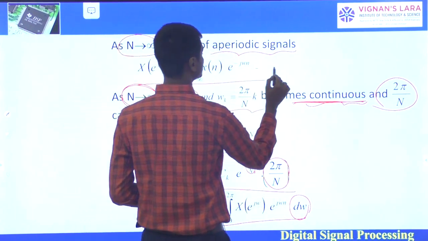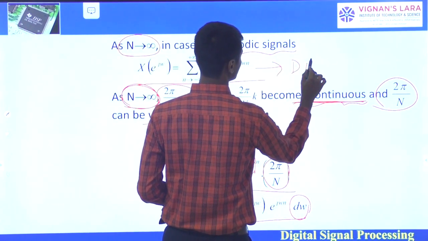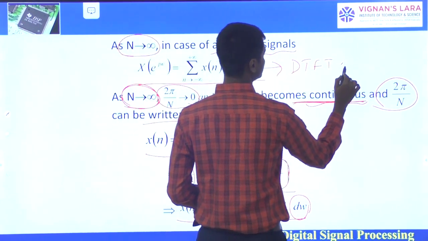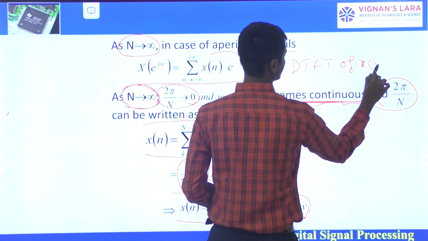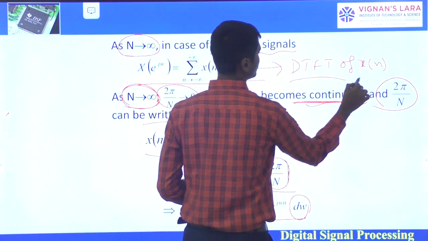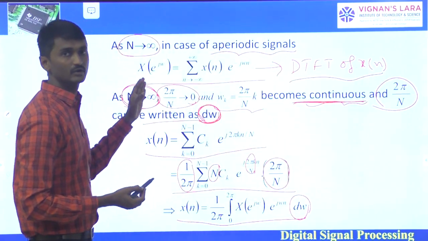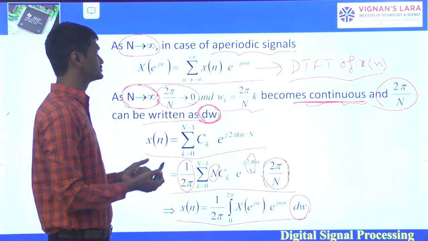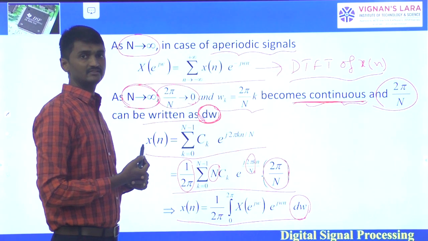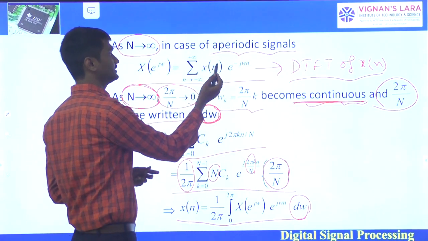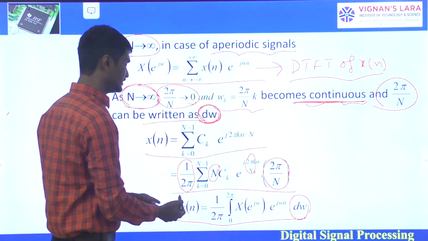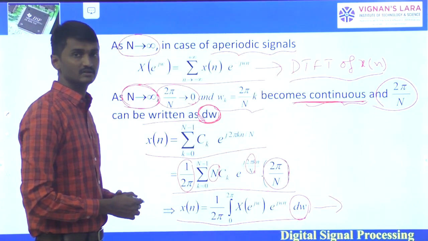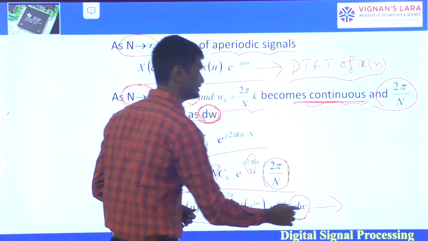So this is the expression for the inverse DTFT of x of n. The discrete time Fourier transform of x of n is X of e power j omega equals sigma n equals minus infinity to infinity x of n e power minus j omega n. And the other expression we call the inverse DTFT.